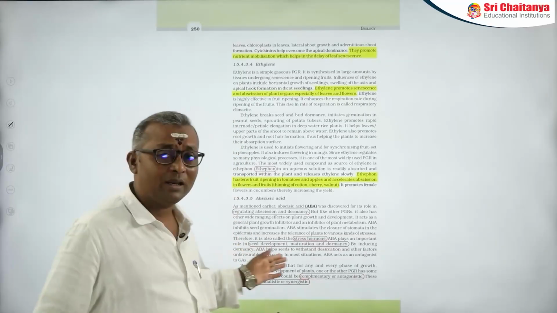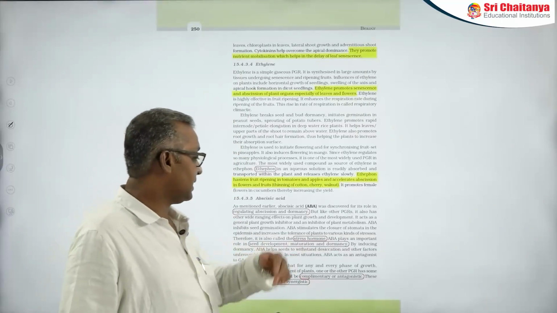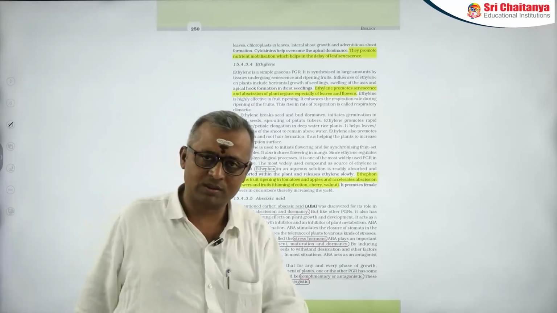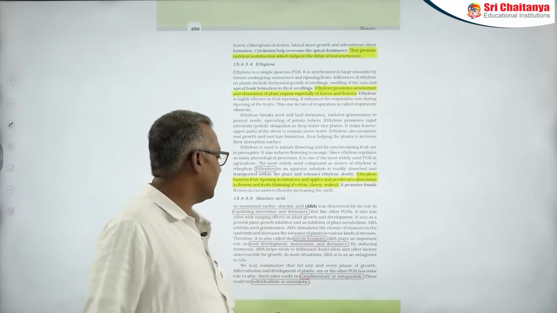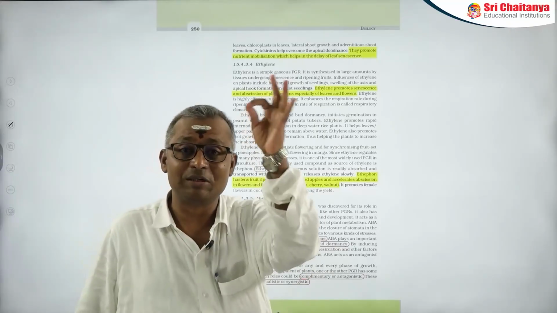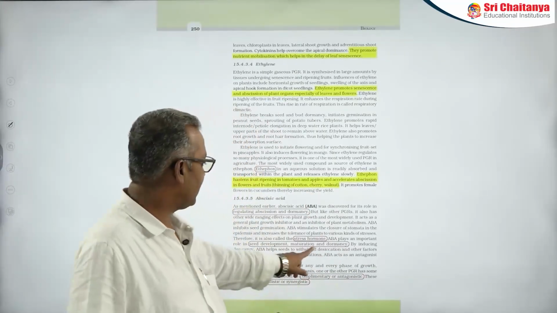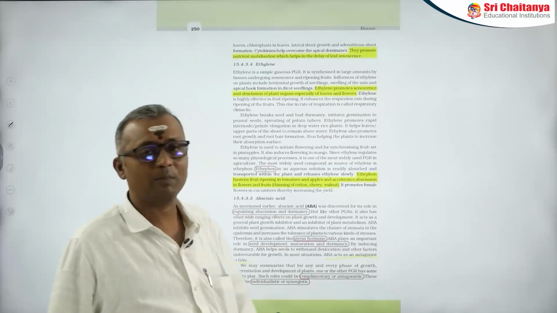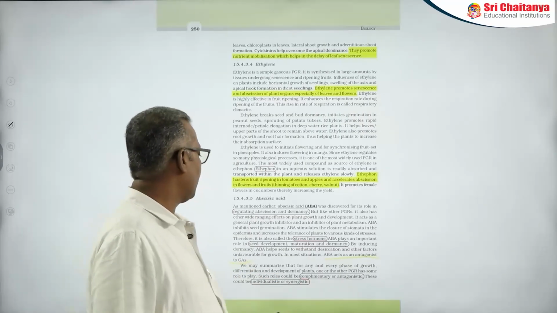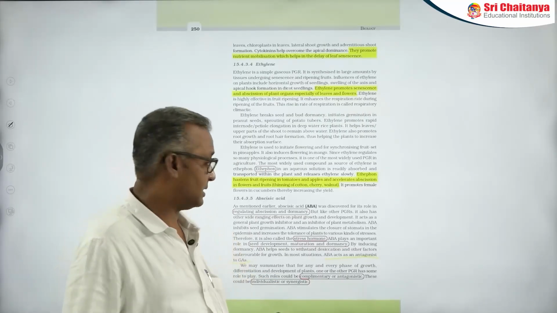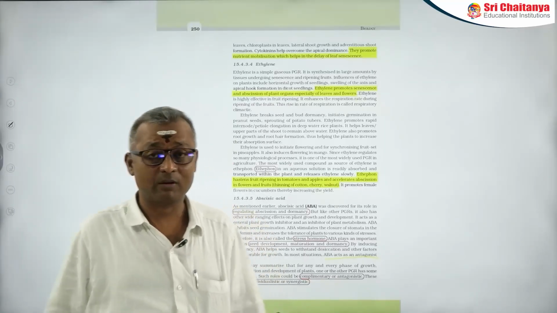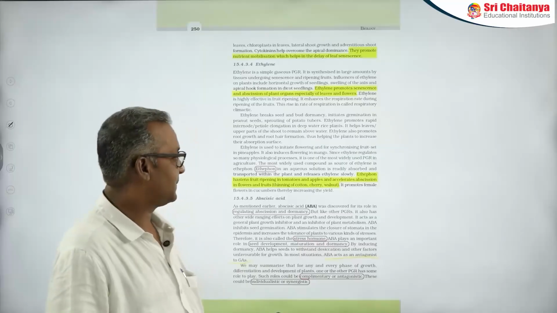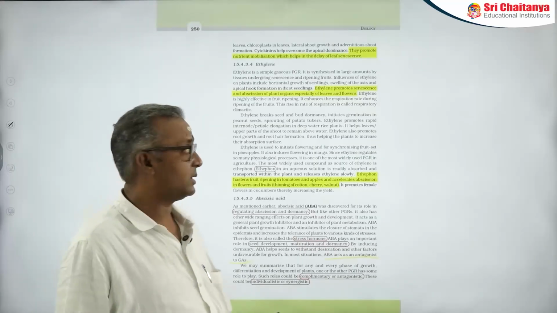That's why it is called a stress hormone. And it also plays a very important role in seed development, maturation and dormancy. In most situations, ABA is antagonistic to gibberellins. This is a very important line from this topic. ABA also helps the seeds withstand desiccation and other factors unfavorable for plant growth. So these are the important aspects with respect to plant growth regulators.